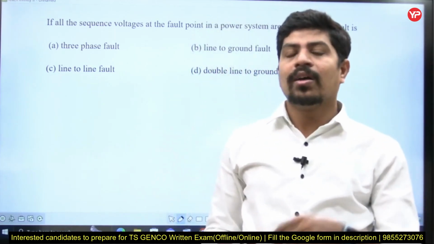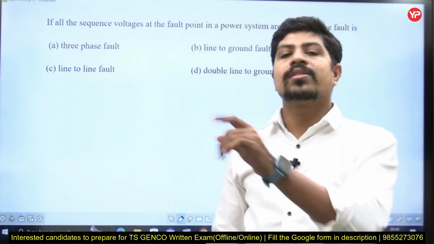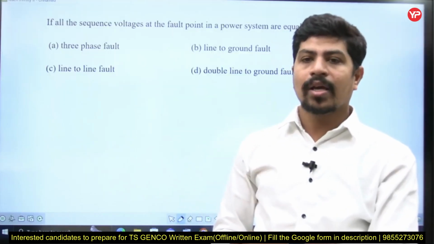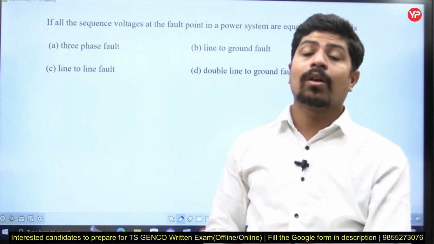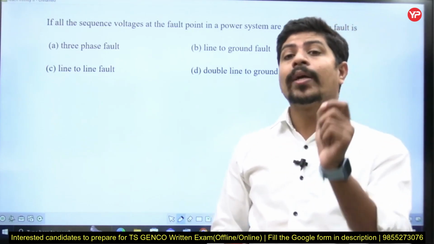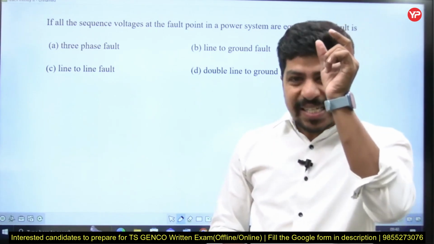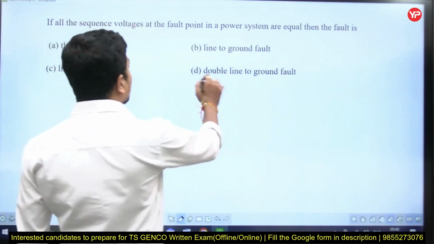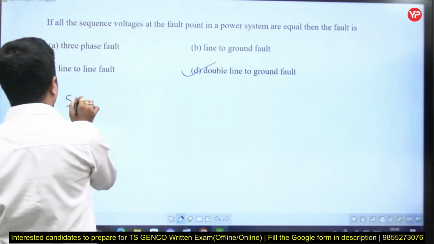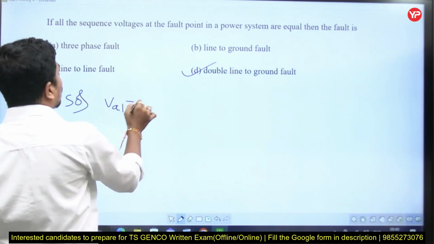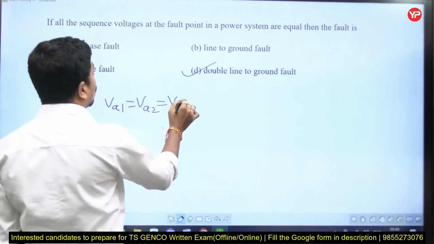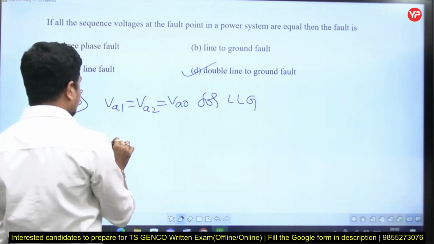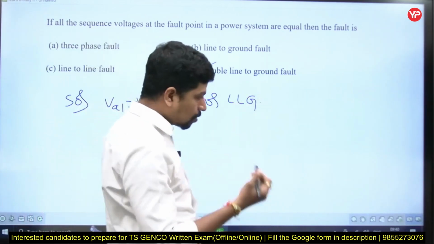In LG fault, VA1 plus VA2 plus VA0 is equal to VF, the fault voltage. Double line to ground fault, LLG fault, is going to have all three sequence voltages equal, that is VA1 is equal to VA2 is equal to VA0. It is double line to ground fault, so VA1 equals VA2 equals VA0 for LLG fault. Yes, so that is the option.